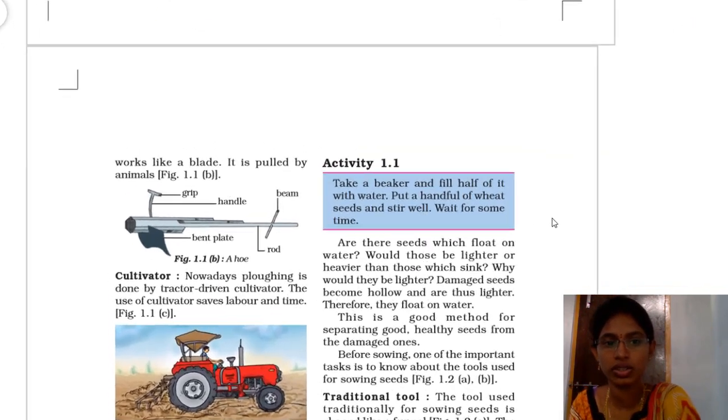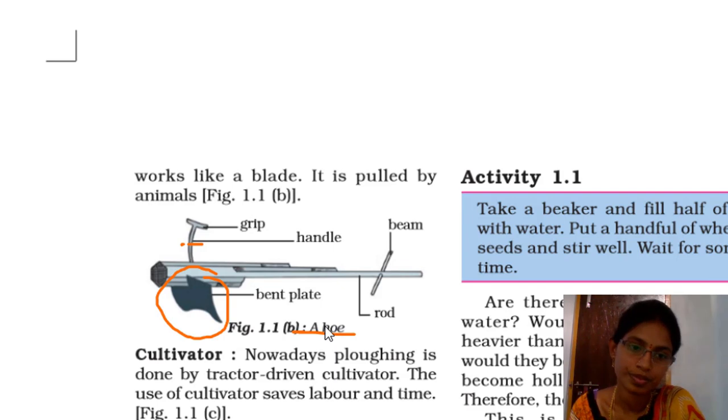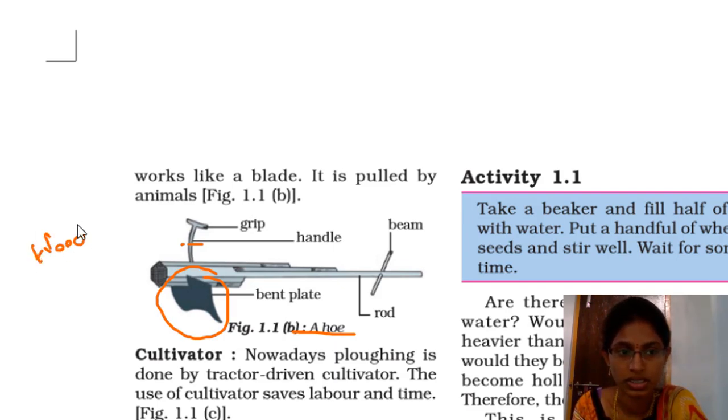Here exactly you can see this is also a hoe. Here you have some plate-like thing, with the help of this they dig, and this is the grip, this is the handle, and this is the beam. This is the modern hoe we can say. By using this we remove the weeds, and it is also helpful in loosening the soil.